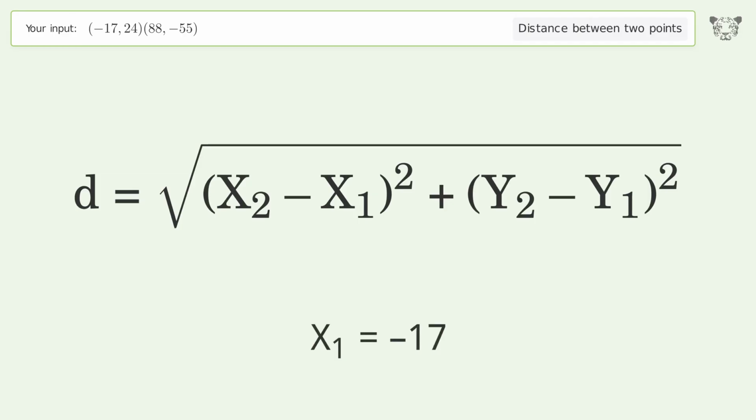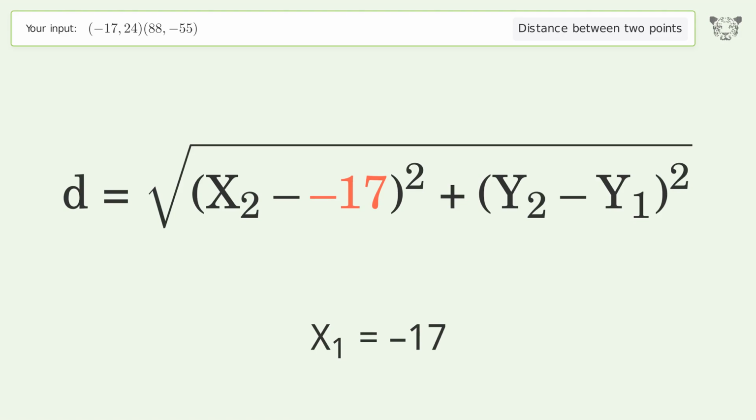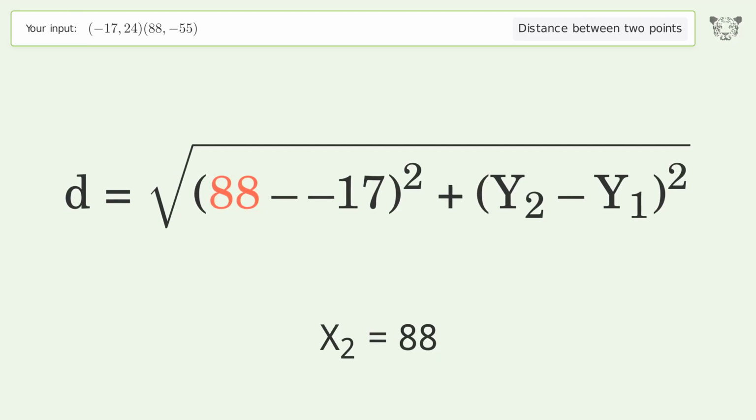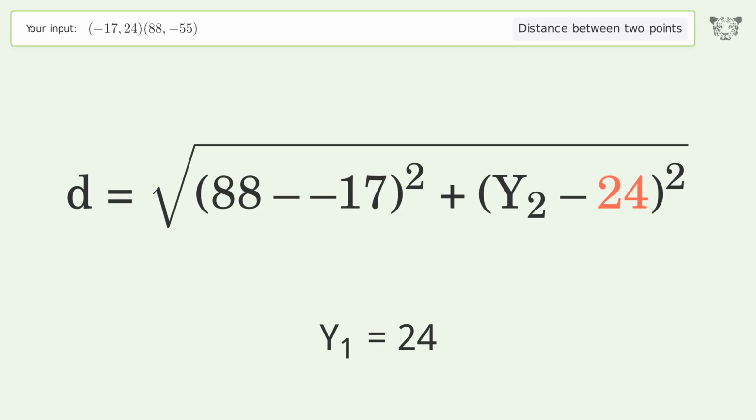x1 equals -17. x2 equals 88. y1 equals 24. y2 equals -55.